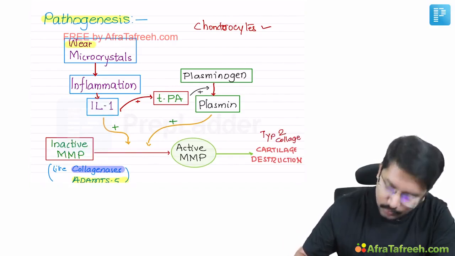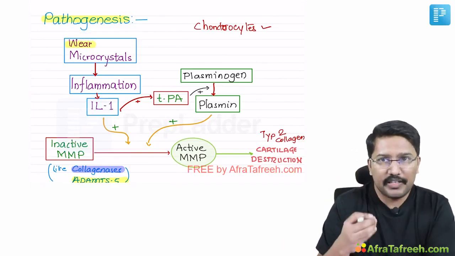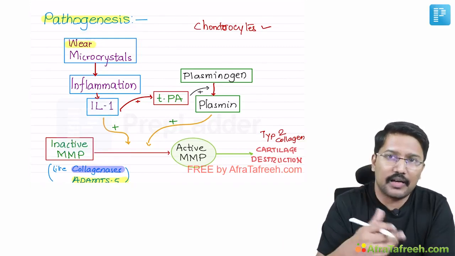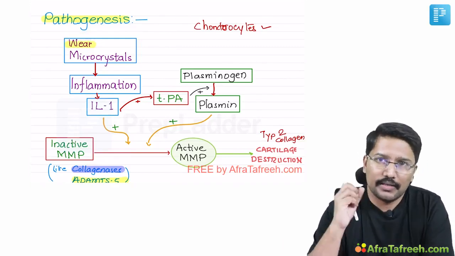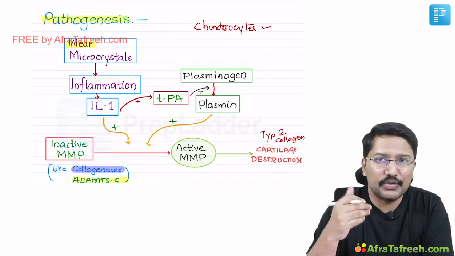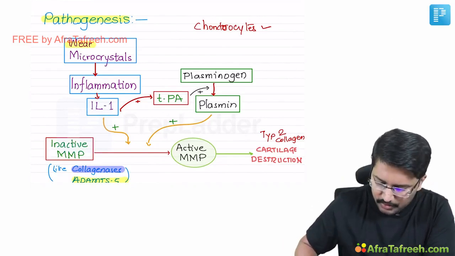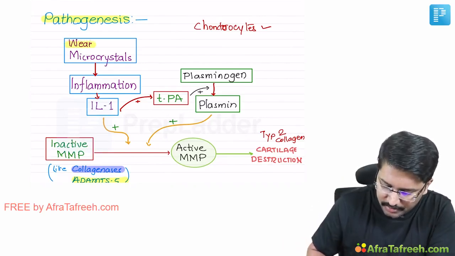Type 2 collagen. Now, once these matrix proteins or wear and tear particles are released into the synovial fluid, they stimulate some of the synovial cells as well as the chondrocytes to produce inflammatory cytokines. What are the inflammatory cytokines? Numerous of them, but particularly you should remember interleukin.